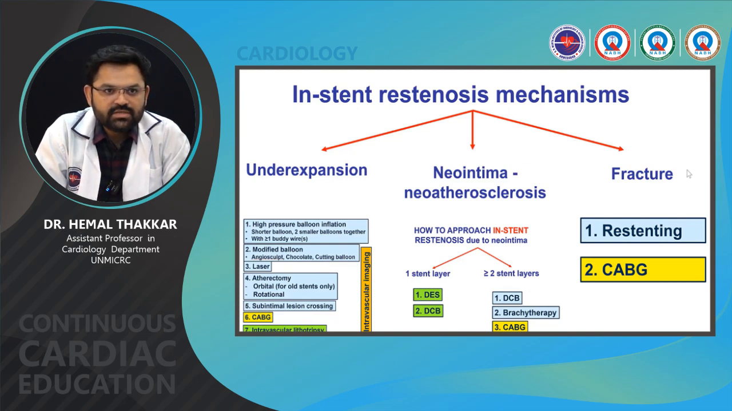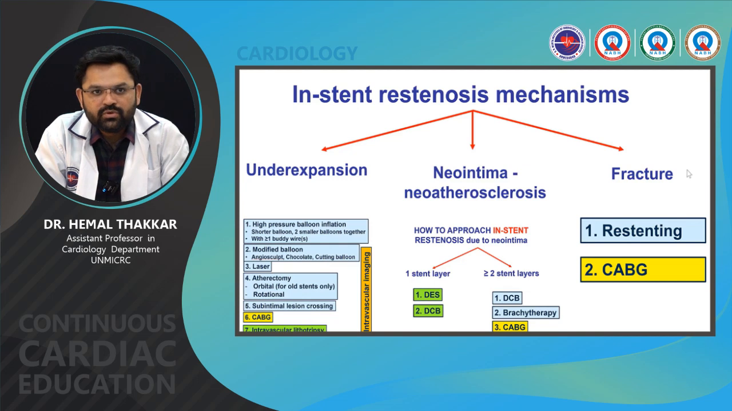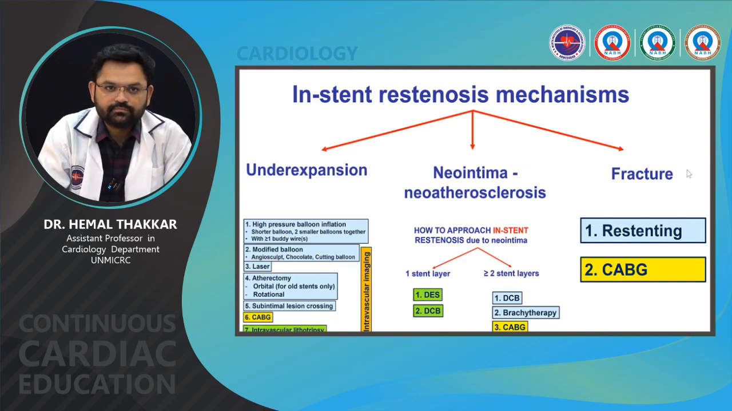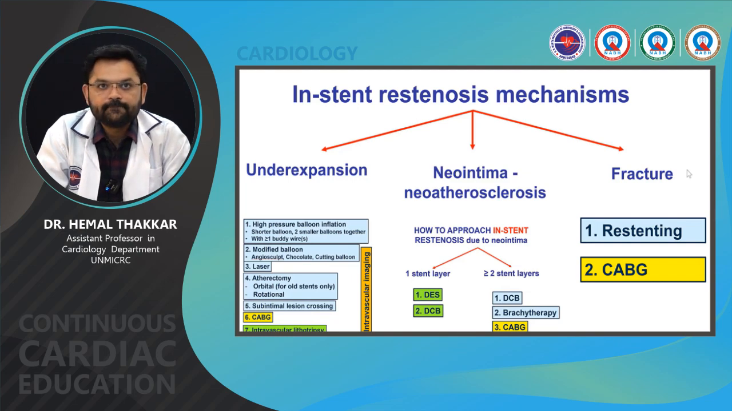Then there are multiple options, starting from high pressure balloon inflation, which should be with a shorter balloon, or 2 smaller balloons together with more than 1 buddy wire. We can use a modified balloon, like AngioSculpt or a cutting balloon. Third are laser treatment, atherectomy, rotational atherectomy, subintimal lesion crossing, CABG, or IVL.